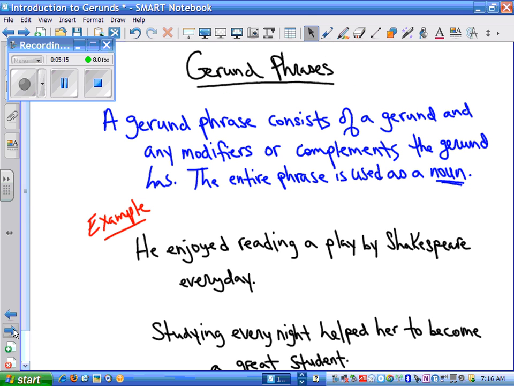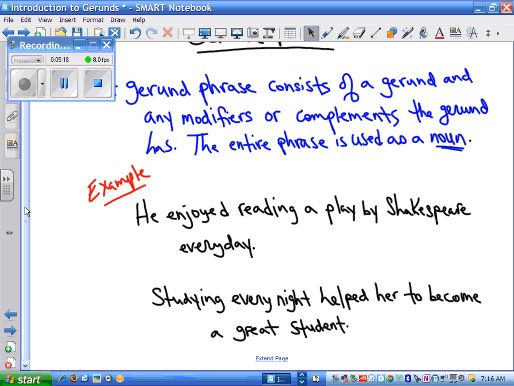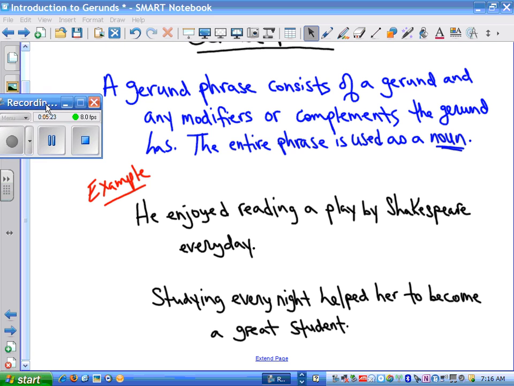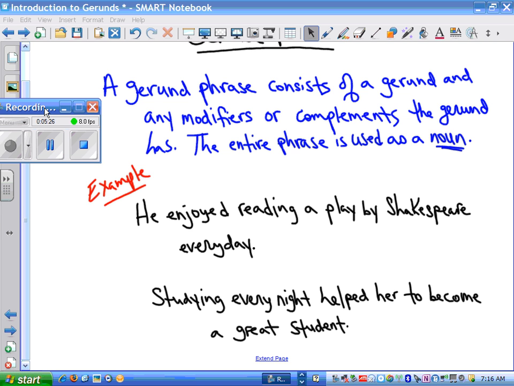All right, a gerund phrase. Remember, phrases are groups of words, right? So, gerund phrase. A gerund phrase consists of a gerund and any modifiers or complements the gerund has. And the whole phrase, think about the phrase as one unit, working together to make a noun. That's what's really going on with our gerund phrases. All right, so it's that gerund plus all the words that go with it, working together to make a noun.